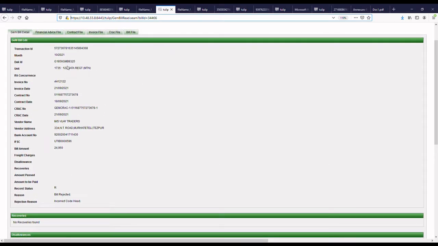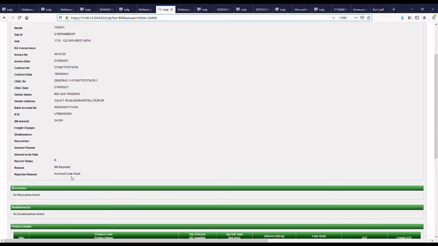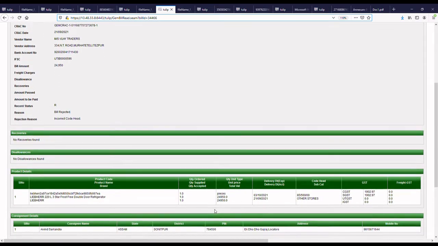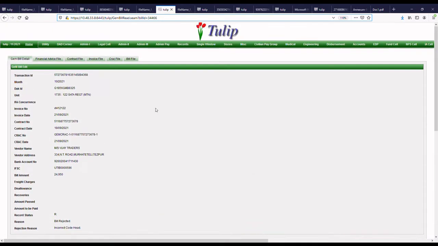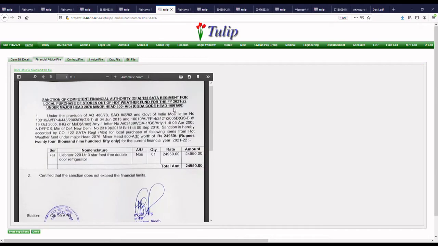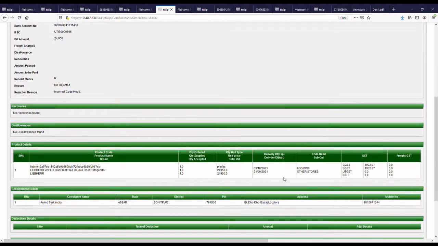Now we will go to the next case. Here again one unit has forwarded a bill of 25,950 to CDA and it is again rejected. Now what is the reason? Here you can see the bill has been floated in code head 869. Remember 869, but in the financial advice file the unit has given sanction in code head 561. So there is a mismatch of code head between the financial advice file and the code head under which the bill was floated. It should be the same, otherwise the bill will be rejected.